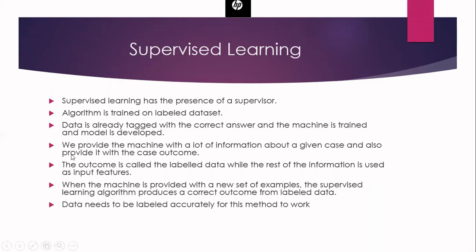So this algorithm is generally trained on a labeled data set, and the data is already tagged with the correct answer. That is very important. You have to tag it with the correct answer. Suppose for a picture of a banana, you give the label as apple; you are training the algorithm in a wrong way. So the labeling is very, very important. That is why, when you go for supervised learning in healthcare, we need the domain expert's advice.